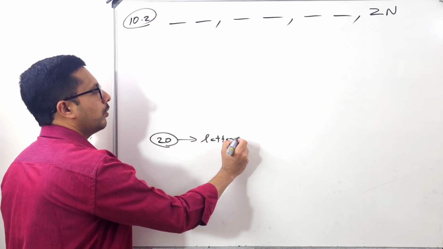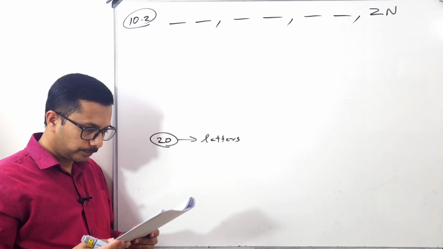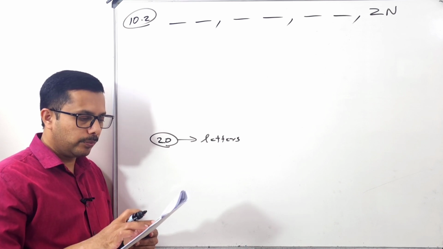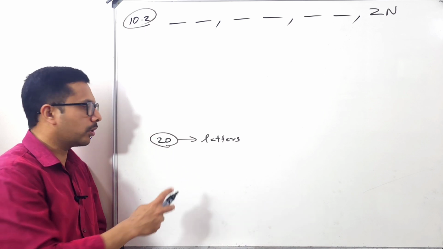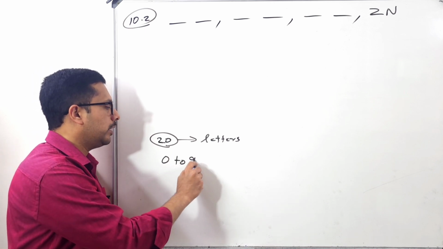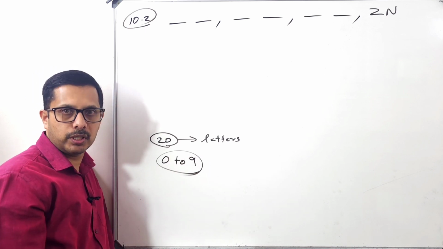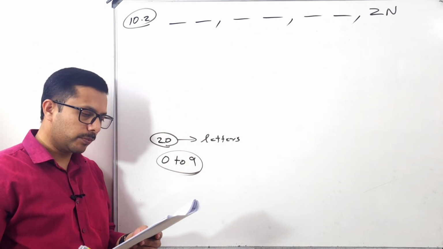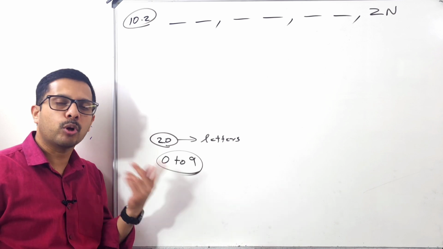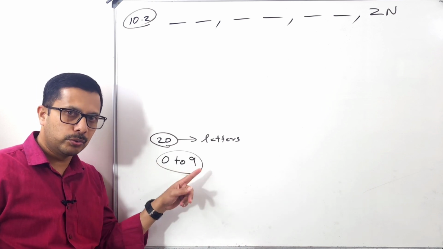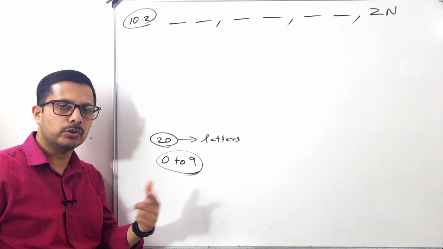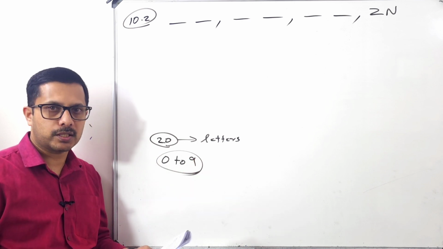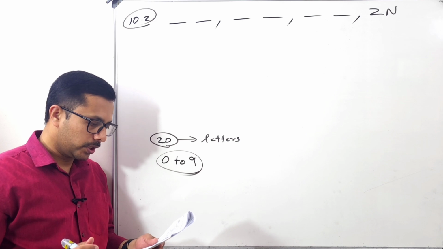Now what is the number condition? Any two digits from 0 to 9 may be used. Okay, so there is no condition. 0 to 9, any numbers they can use. Okay, no problem for that because it is in the middle. So any numbers from 0 to 9, how many options? Don't forget, not 1 to 9. 1 to 9 is 9, but 0 to 9 means how many options they have? 10 options.